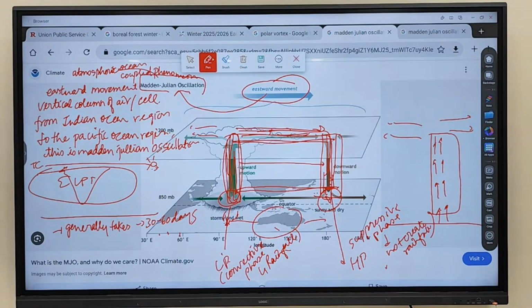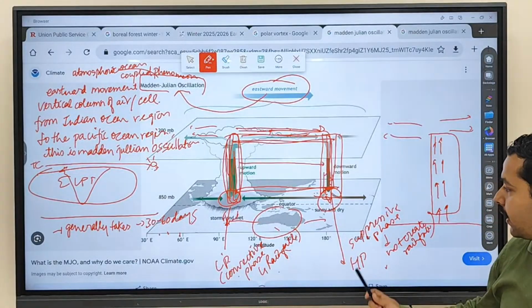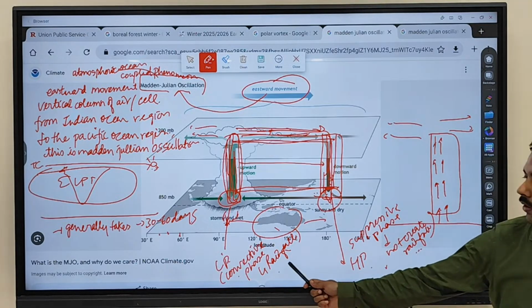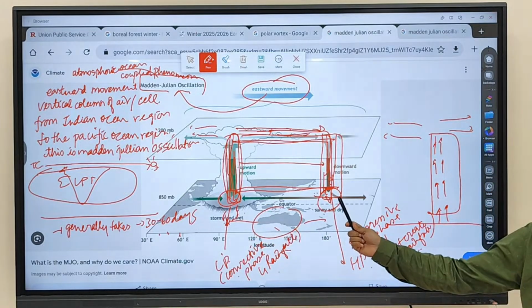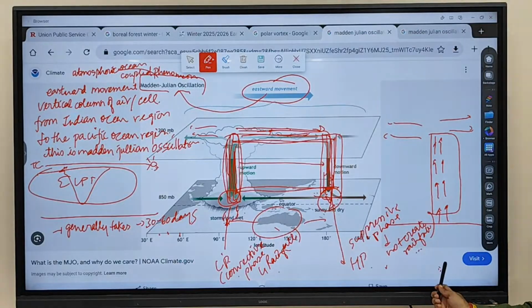So as we discussed, this has two parts. One is called the convective phase, that is the low pressure phase, and the other is called the high pressure phase or suppressive phase. Which part will have rainfall? The low pressure zone. This part will have rainfall. Rising air will create rainfall. Falling air will not create rainfall.